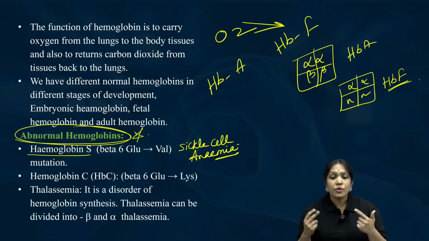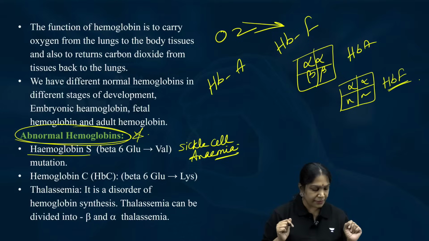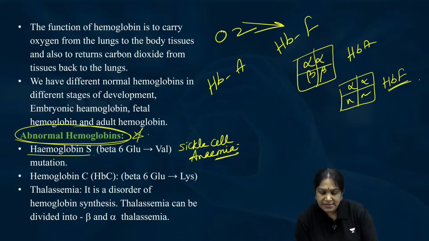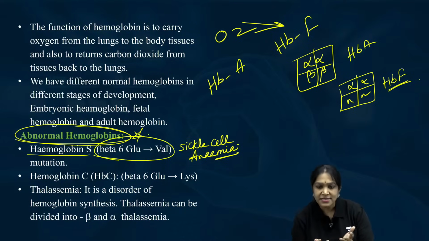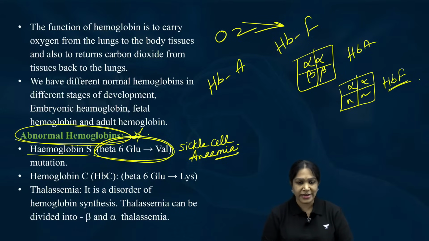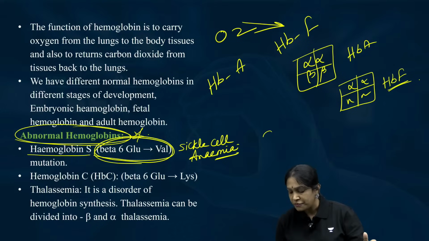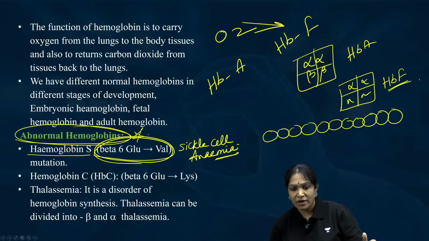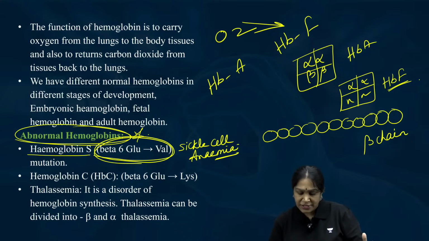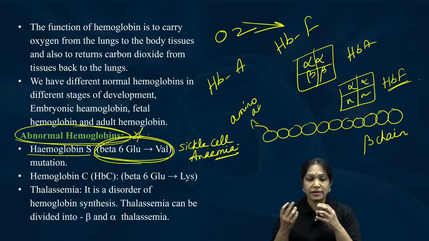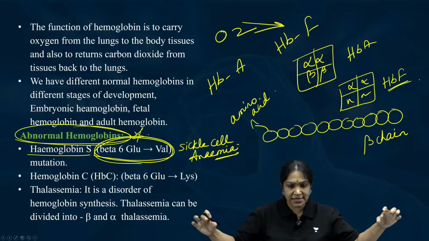Now, why do you get sickle cell anemia? What happens here? Beta 6 glutamic acid to valine. You may say, what is that, ma'am? Looks like Greek and Latin. So let us try to understand. Let us suppose 1, 2, 3, 4, 5, 6, 7, 8, 9, 10. Let us imagine this chain is the beta chain, and each ball is an amino acid. I told you that protein is a chain of amino acids, isn't it?